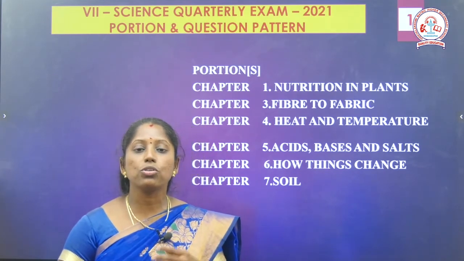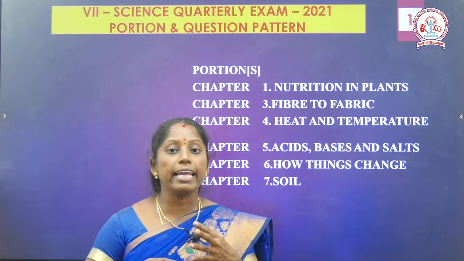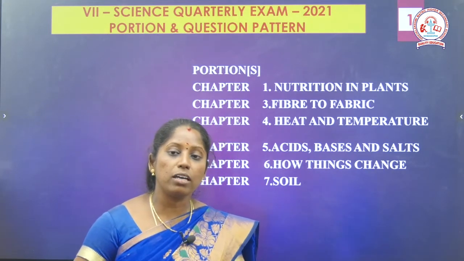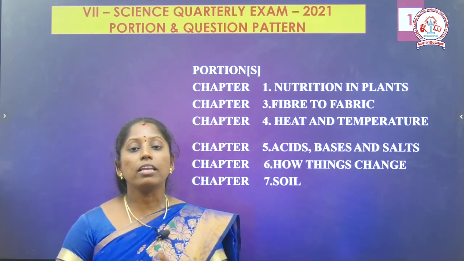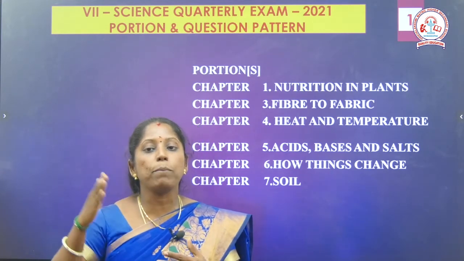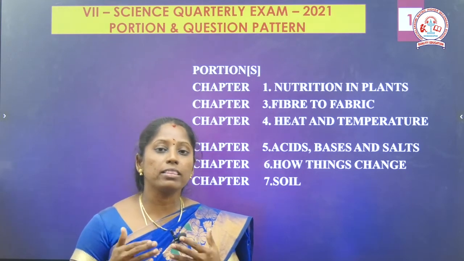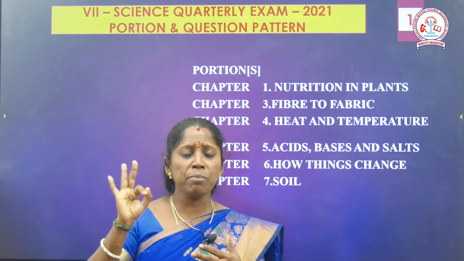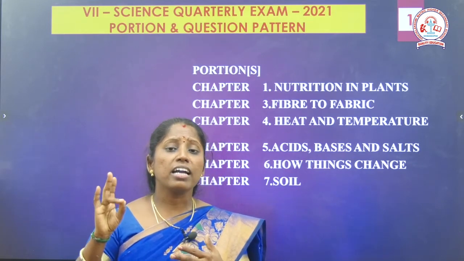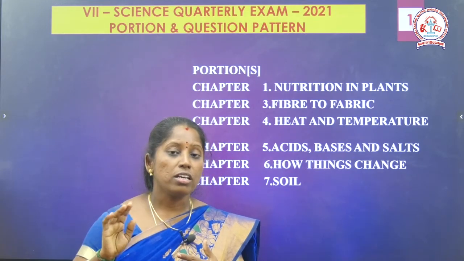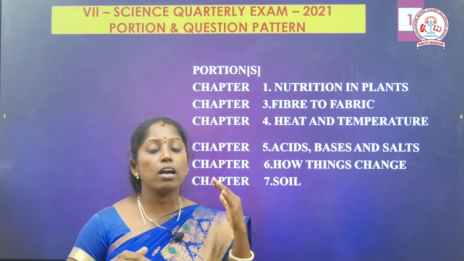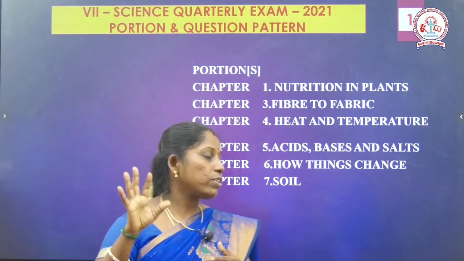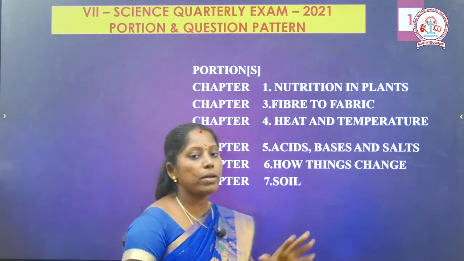In that lesson, we should know about heat. What are the scales used to measure temperature? Then what is a thermometer? What are the types of thermometer? Then how does heat transfer from one place to another? What are the methods of heat transfer? The 3 methods I told you are conduction, convection and radiation. Then finally we should know what conductors are and what insulators are. That is all we should learn in the heat and temperature lesson.